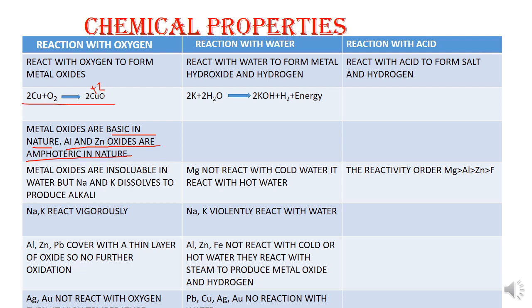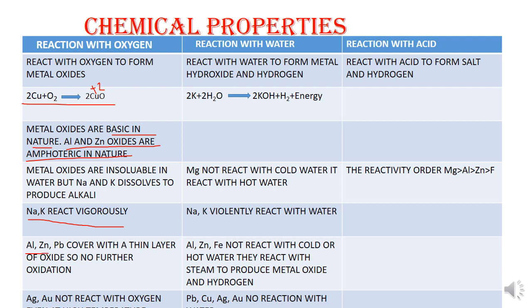Metal oxides are insoluble in water, but sodium and potassium oxides dissolve to produce alkali. The potassium oxide and sodium oxides dissolve in water to produce sodium hydroxide and potassium hydroxide. Now, when we are looking at the reactivity of these metals with oxygen, you can see that sodium and potassium react vigorously with oxygen to produce their oxides.